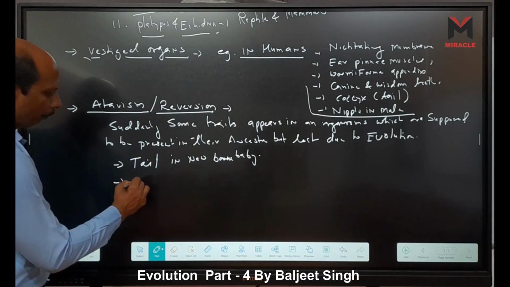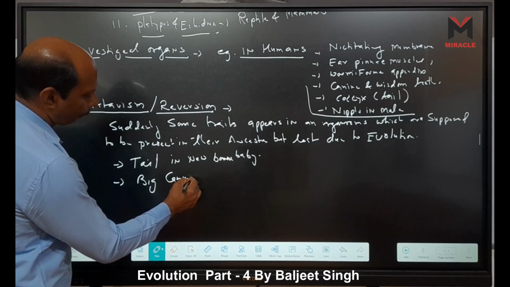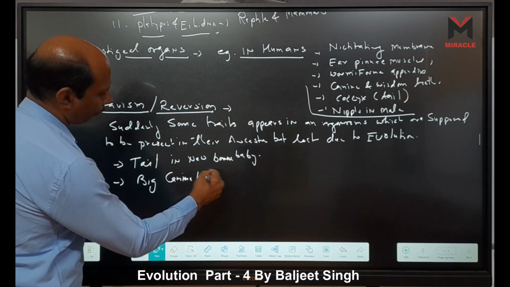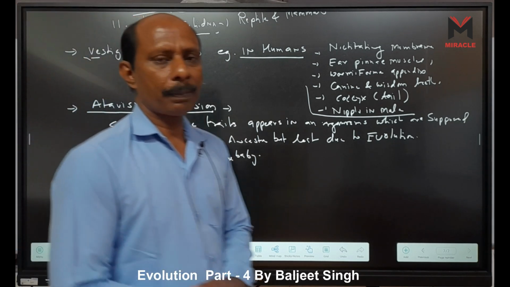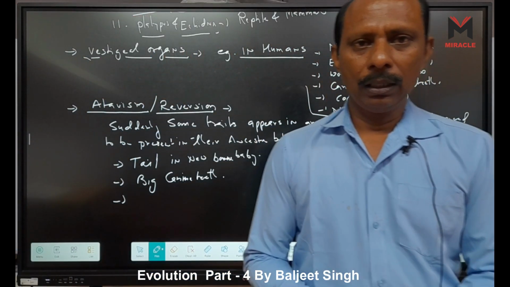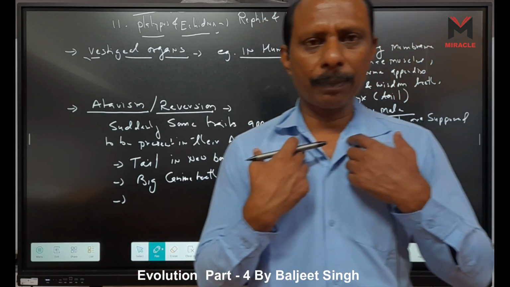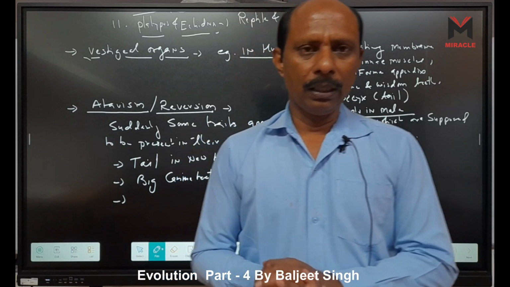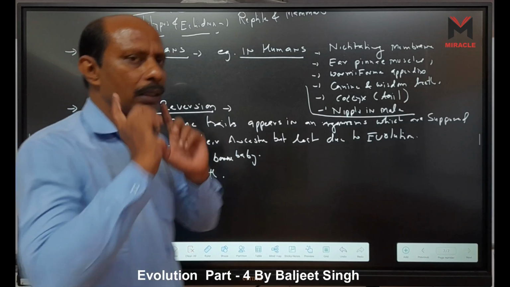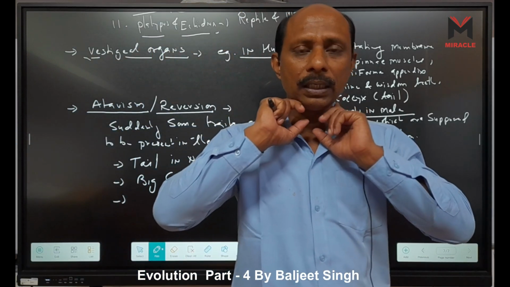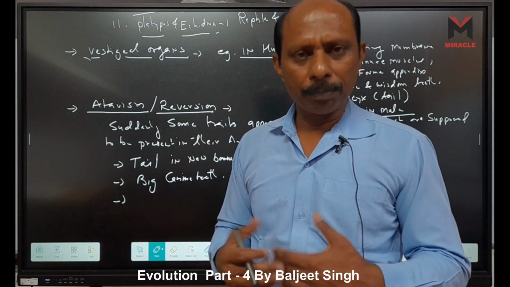Sometimes big and well-developed canine teeth are present. Or multiple nipples are present in females. Normally only 2 nipples are there, but sometimes 4 or even 9 nipples are found. Sometimes in some persons gill slits are present in a newborn baby.